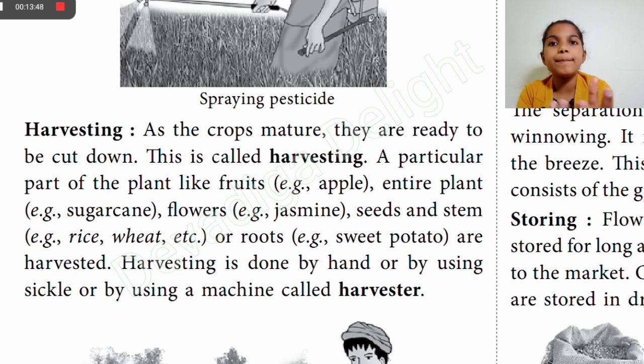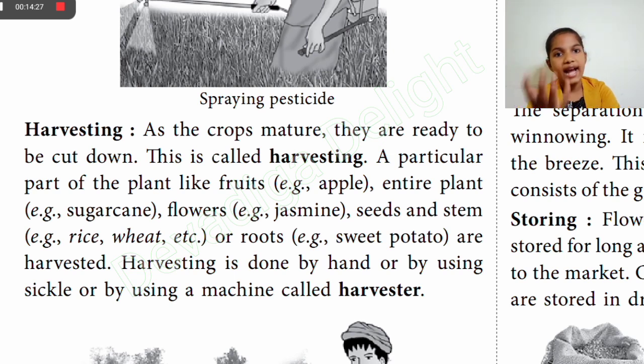So after growing the plant, when the part of the plant which we want is completely mature, ready to eat, ready to be cut down or ready to be used, then at that time we must cut it down. That is called harvesting. A particular part of a plant, like fruits (in apples, only the fruits you take), or sometimes entire plants for sugarcane, flowers like jasmine, seeds and stem, rice and wheat, or roots, sweet potato, are harvested.